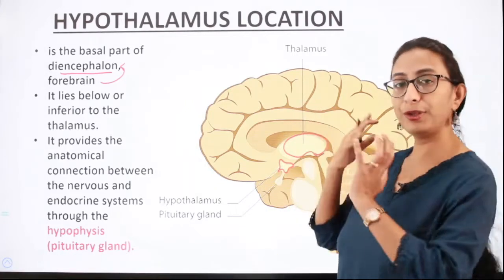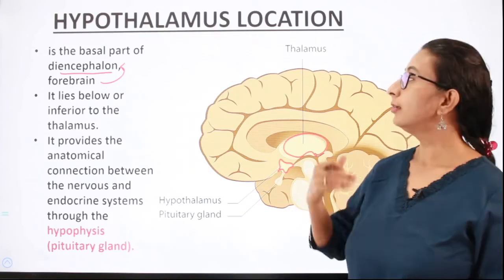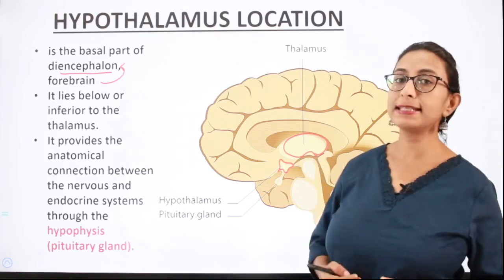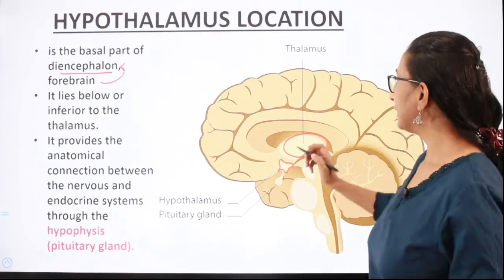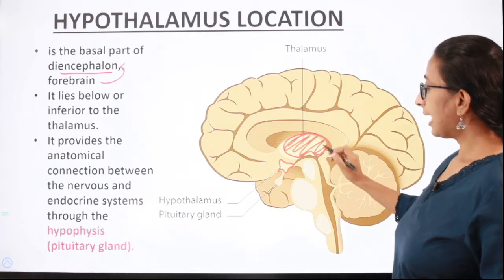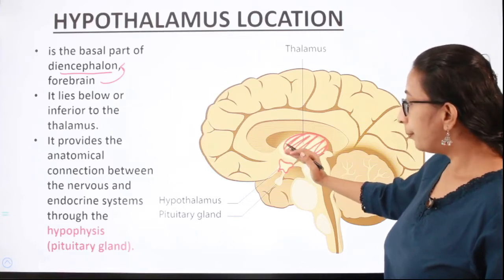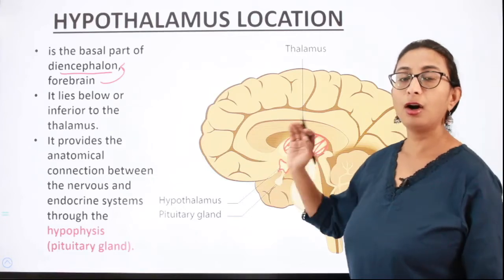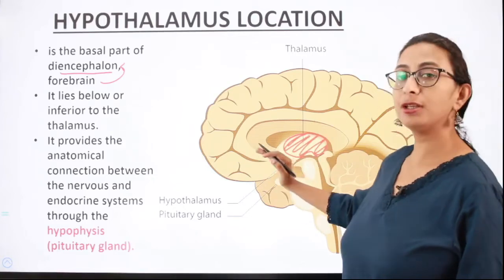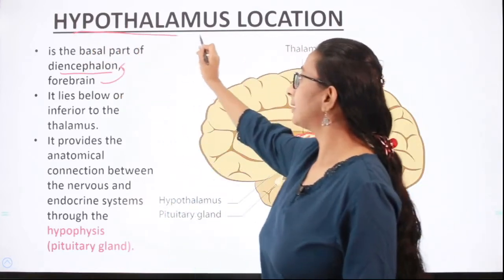Here you need to know that the hypothalamus is located in the forebrain, also called the diencephalon. This region here is the thalamus, and since the hypothalamus is situated below the thalamus, or in an inferior position to the thalamus, it is called the hypothalamus.